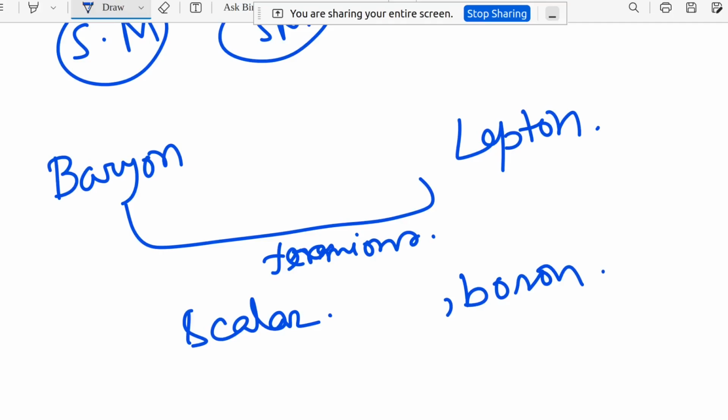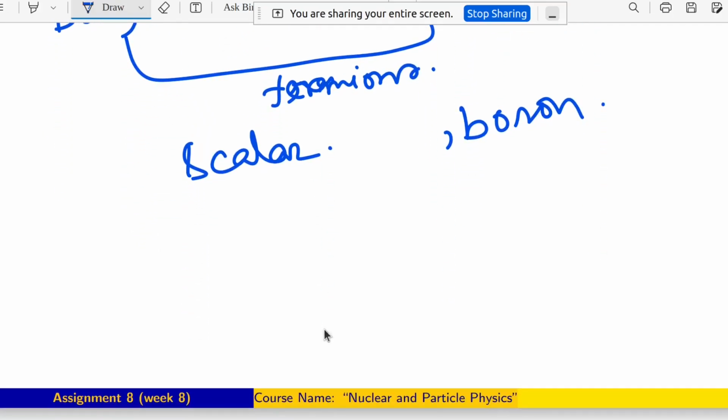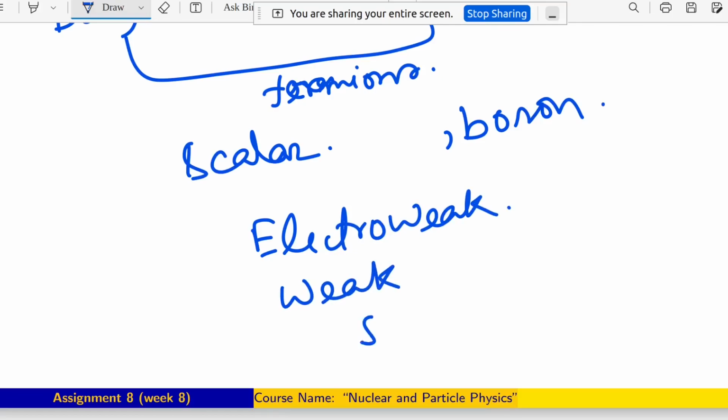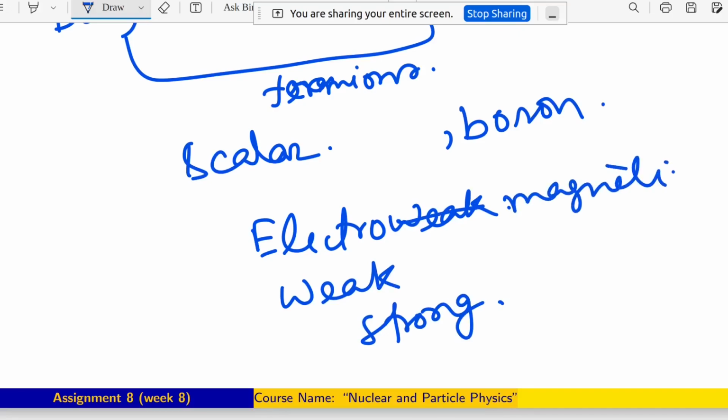So in the standard model we consider four forces in nature: electromagnetic, weak, strong. These three can be explained by standard model, but not gravity.